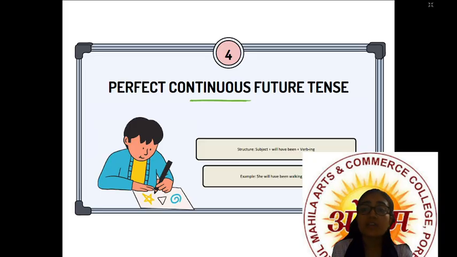Then comes perfect continuous future tense. As we have seen, perfect means have or has, but it is future, so will have, been. Continuous means ing, and future tense means will comes definitely, right? So the subject is she will have been plus verb plus ing: she will have been walking to school. So this is perfect continuous future tense. Subject plus will have been plus verb plus ing: she will have been walking to school.